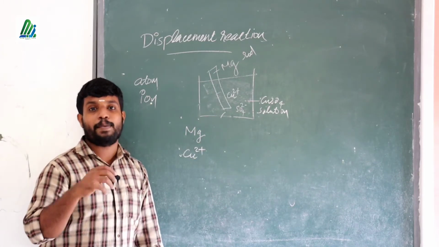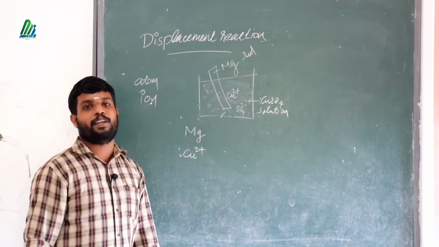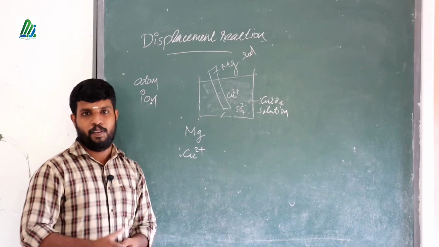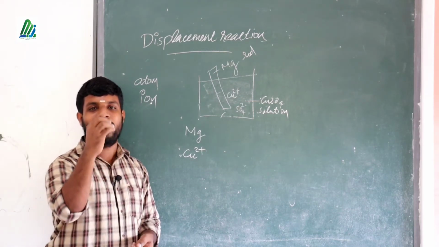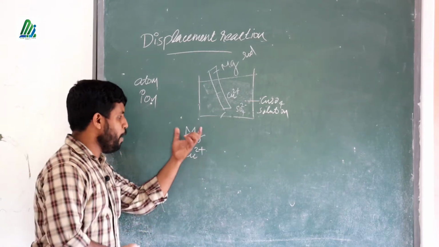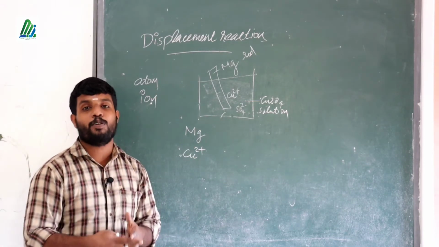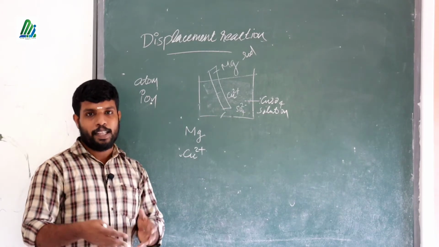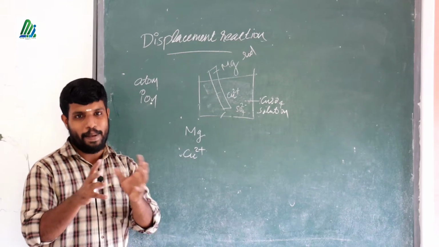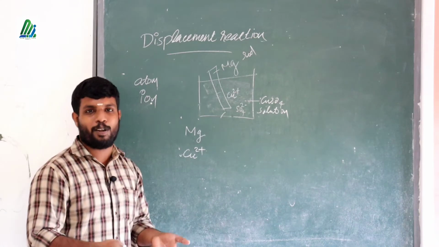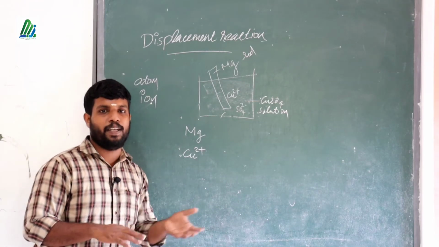Which metal is more reactive? The one that will donate electrons in a chemical reaction. So here magnesium is reactive, so it will donate electrons. How many electrons can magnesium donate? Here in your syllabus, we mainly discuss metals that donate 2 electrons and accept 2 electrons. There is one exceptional case that we will discuss.